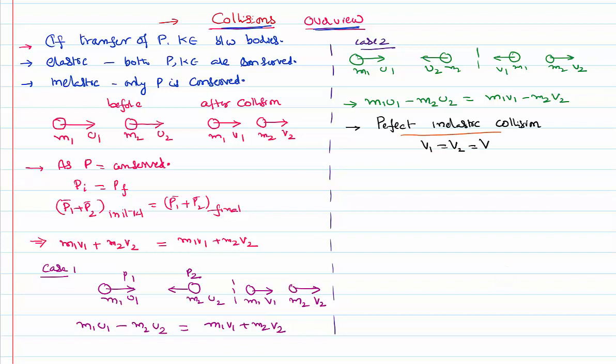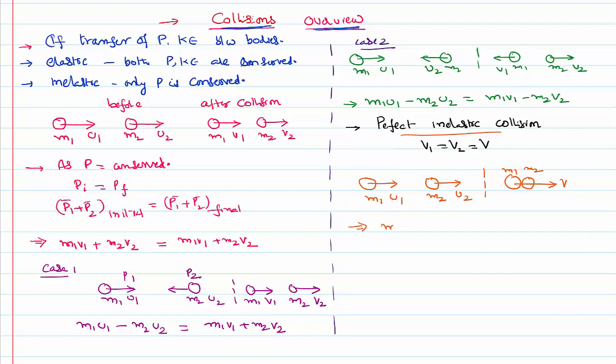Let us try understanding. What do you mean by that? There is a body of mass m1 moving with a velocity u1, another body of mass m2 moving with a velocity u2 before the collision. After the collision, this m1 and m2 together move with a common velocity v. They don't move separately, rather they move together like a single entity.